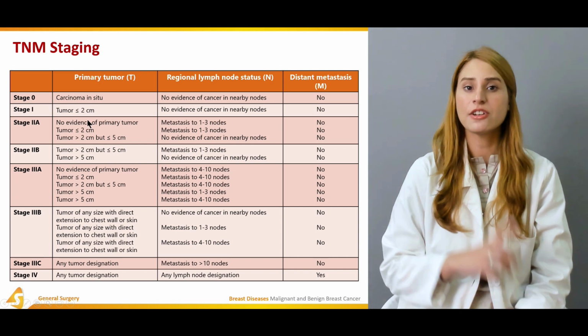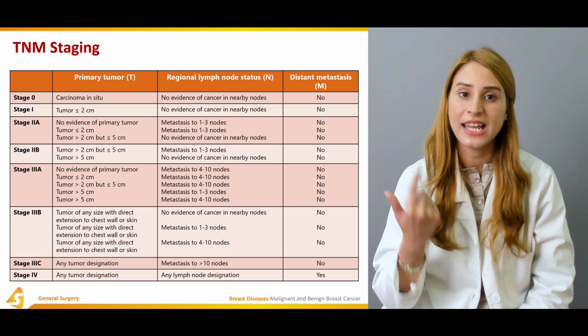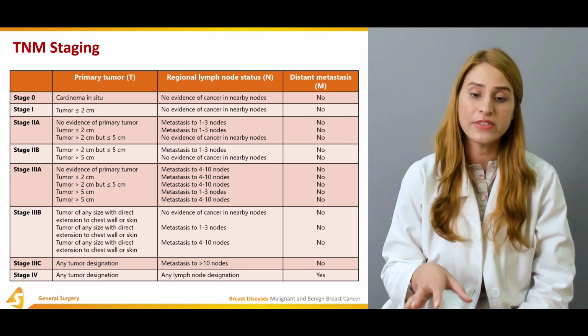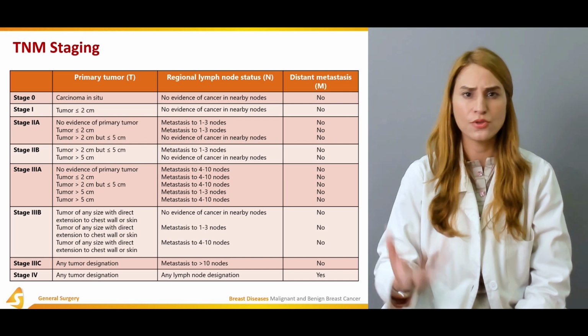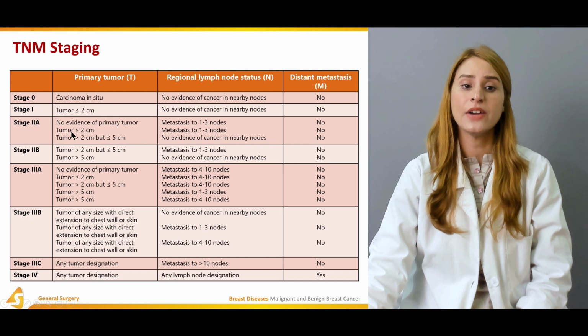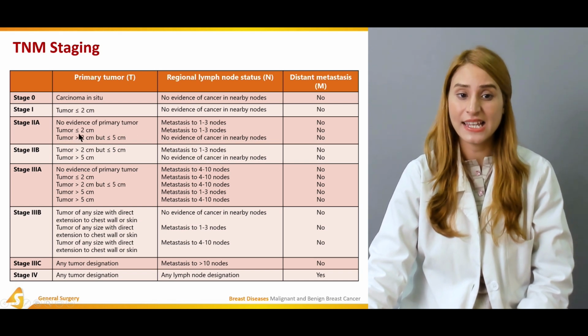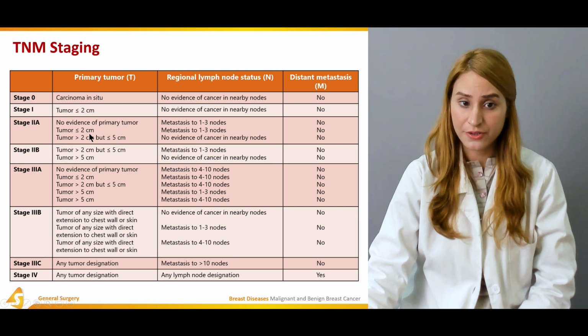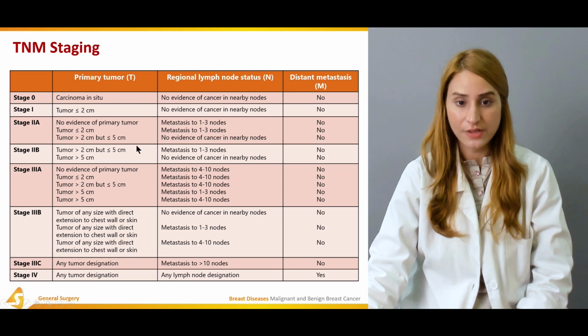In stage 0, the carcinoma was in situ, but in stage 1, the carcinoma is greater than 2 centimeters. There's no evidence of cancer in the nearby tissues or nodes, and there's no distant metastasis. In stage 2A, there is no evidence of primary tumor, and the tumor is less than or equal to 2 centimeters, or greater than 2 centimeters but less than or equal to 5 centimeters, right?